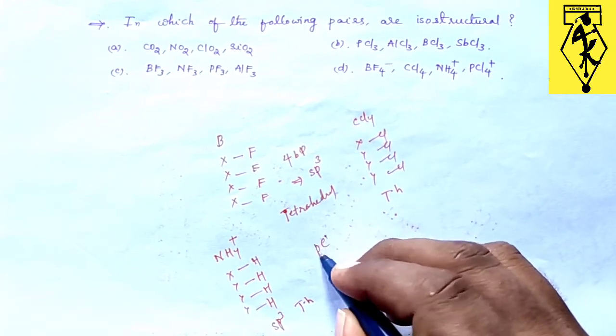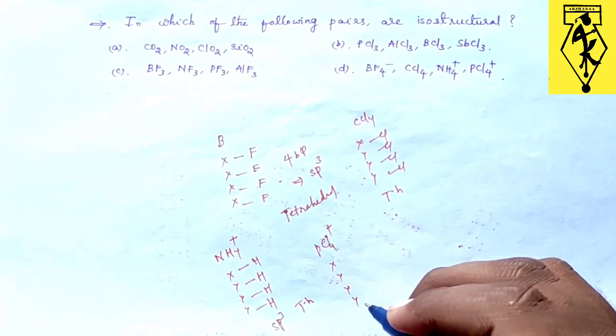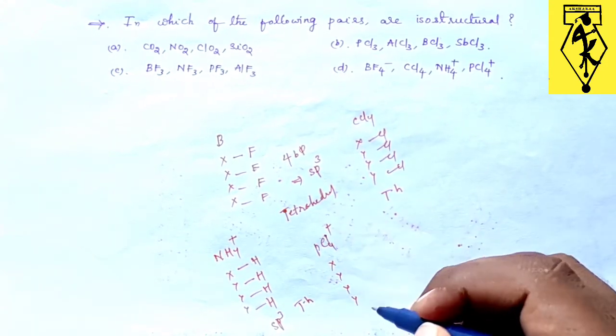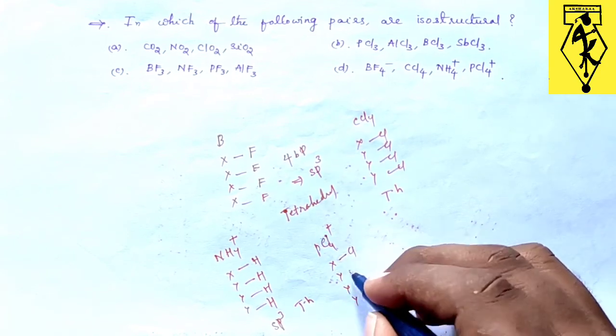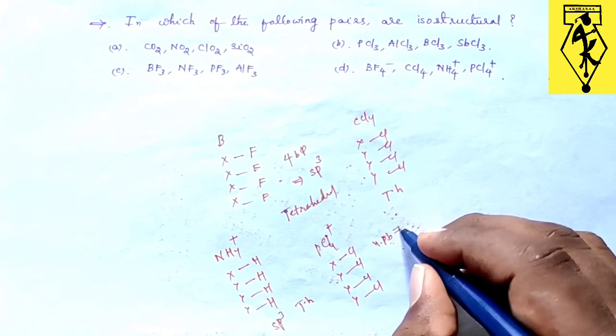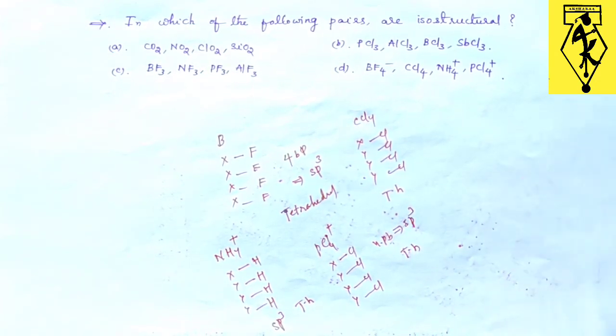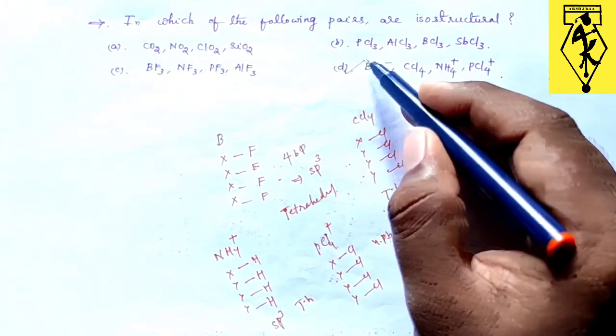And PCl4+, last one, 1, 2, 3, 4. Due to this plus charge we need to take one less valency electron. So Cl, again 4 bond pairs, and sp3 hybridization, tetrahedral will be the geometry or shape. So option D will be the correct answer.